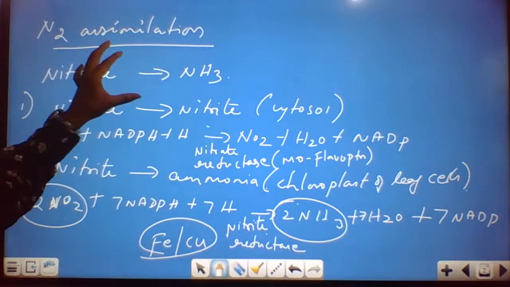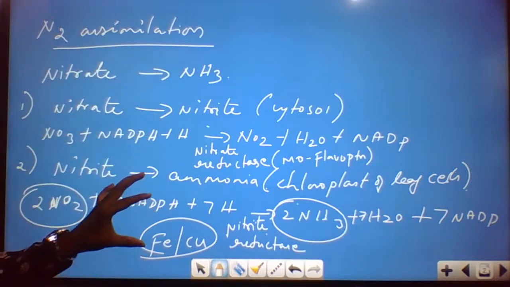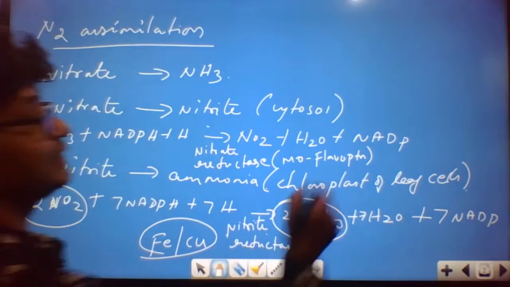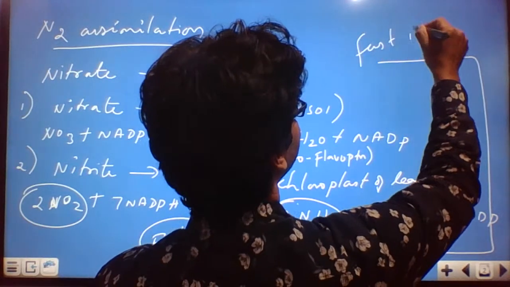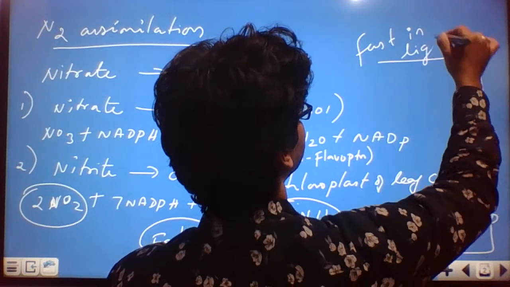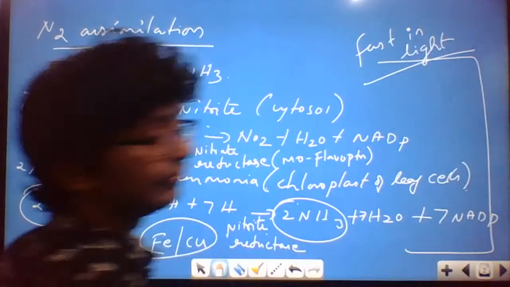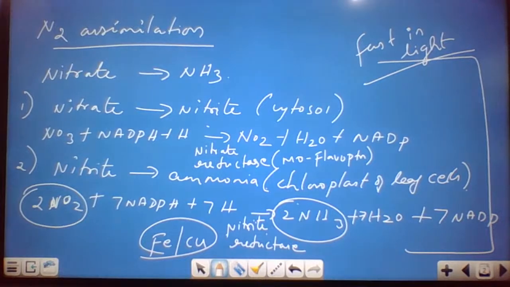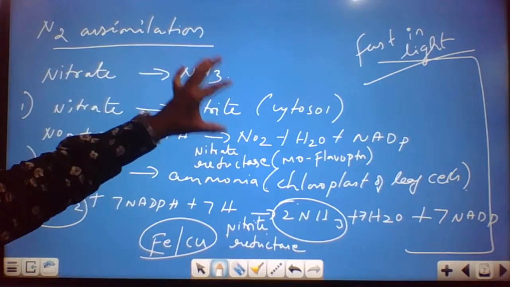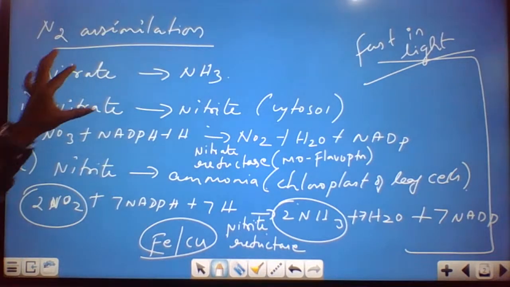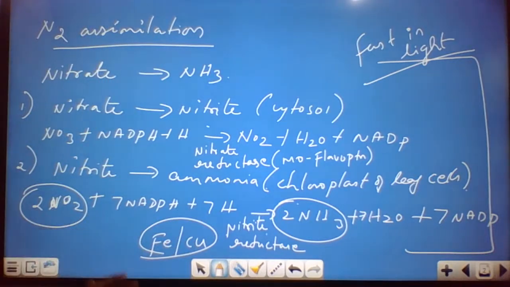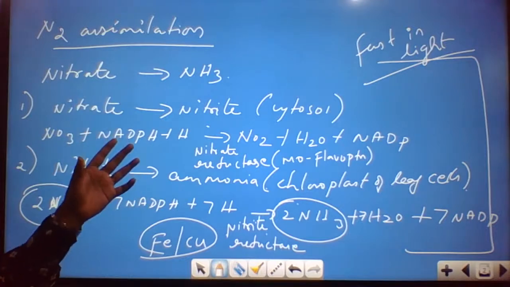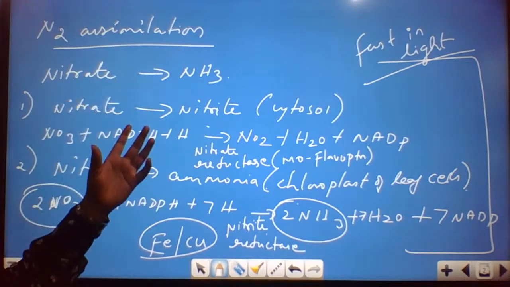So for nitrate reduction and both these reactions, the importance is where they occur. They occur very fast in the light. If the light is present, both reactions occur faster. If the light source is comparatively less, then the assimilation of ammonia is also reduced, because light is one of the important factors which facilitates the reaction.